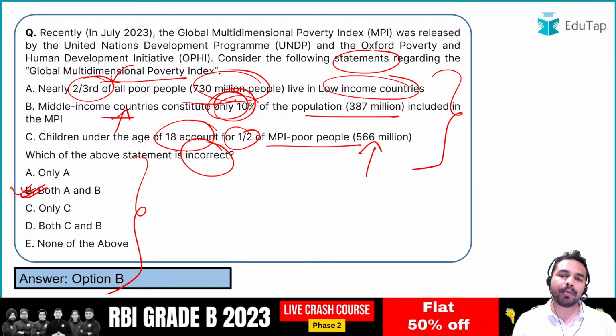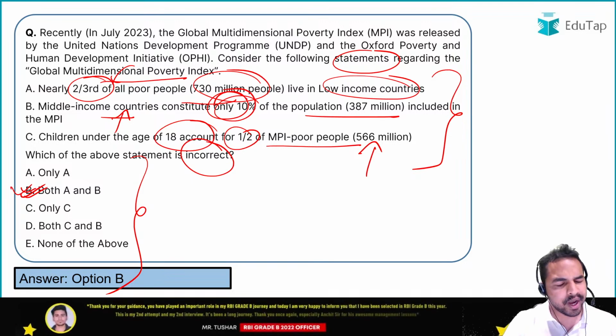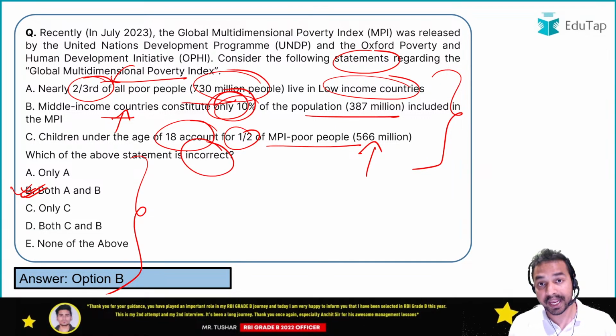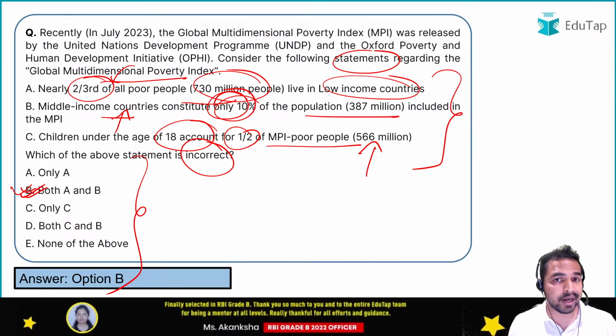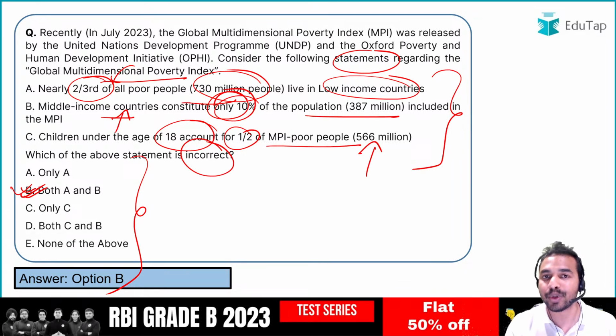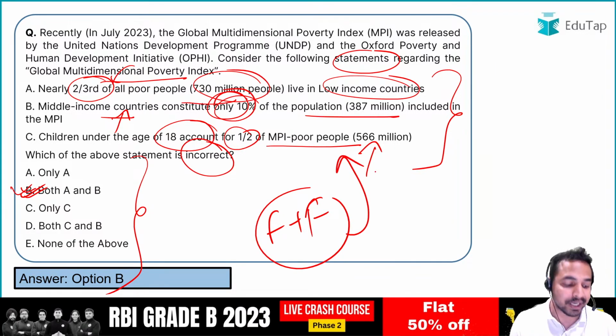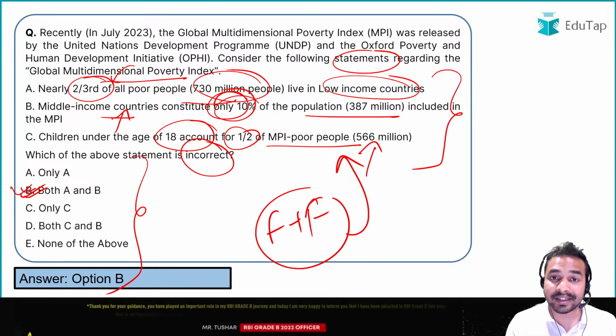So guys, when I talk about these particular indexes, you should know that in the exam you will also get descriptive questions, and in the English section as well there might be an essay writing topic related to poverty, and there you can definitely complement your answers by using the facts and figures given in such reports that I am going to discuss in today's session. That is why these kinds of reports and indices are very important for the descriptive part as well.